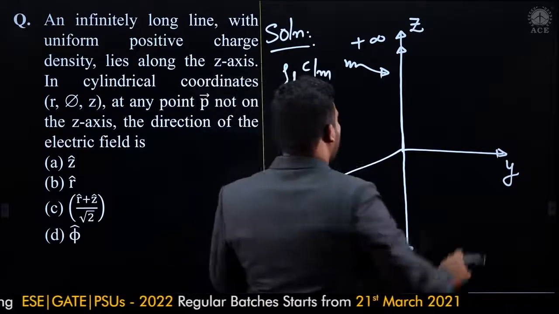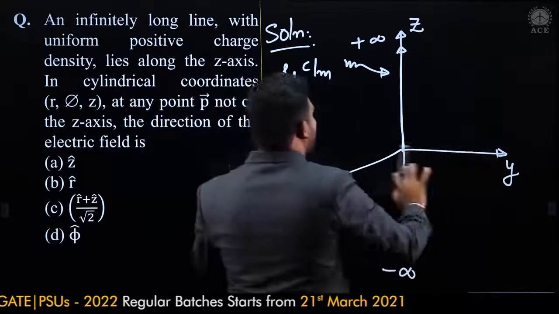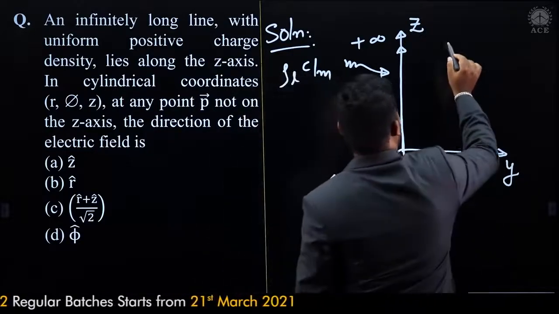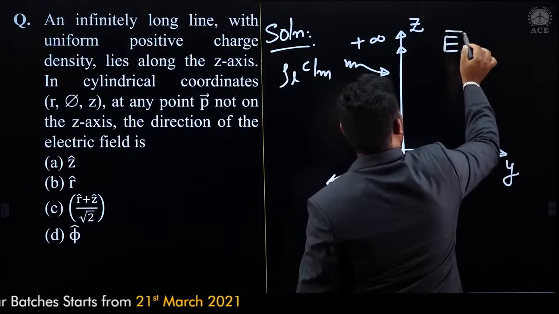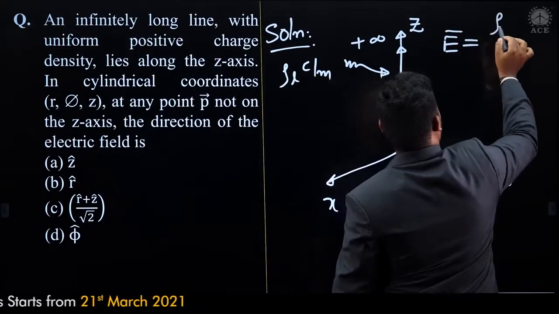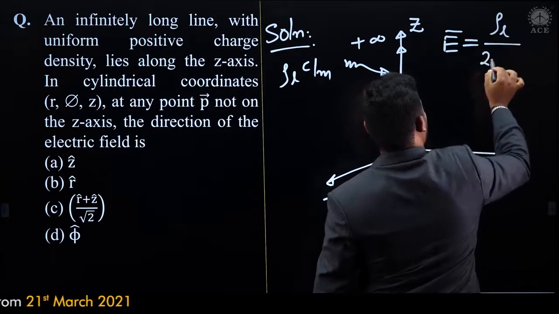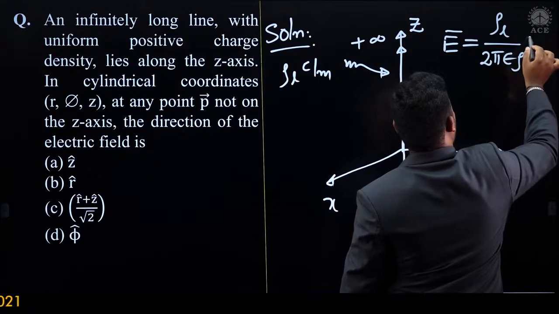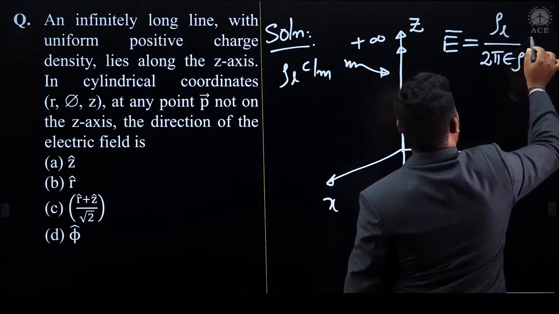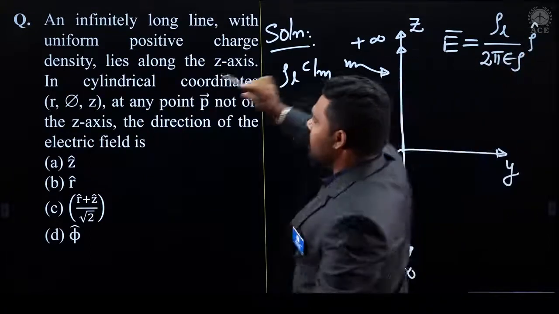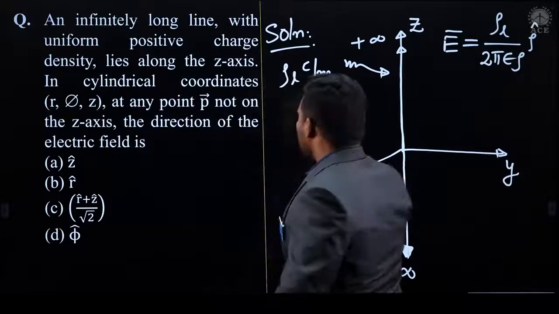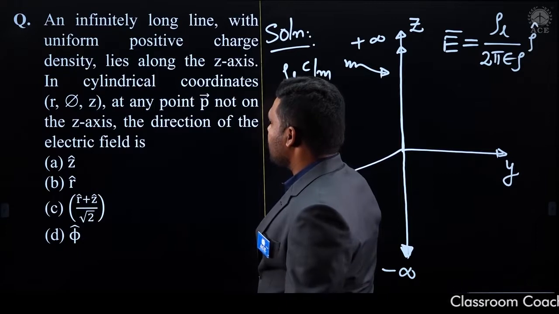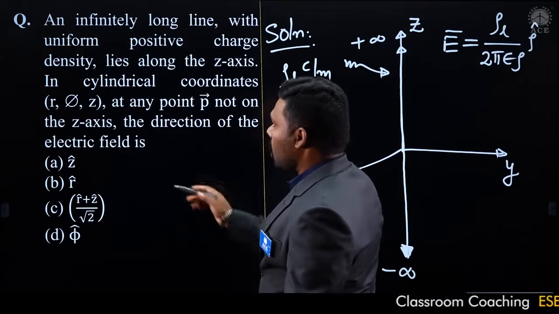And what is the electric field expression? The electric field would be radially outward from this one. So the electric field expression E, for the infinite uniform line charge, is a very popular formula: rho L by 2 pi epsilon into rho cap, or r cap according to the coordinate system. Here he has mentioned the r cap. So what is he asking? He is asking the direction of the electric field not on the z-axis.